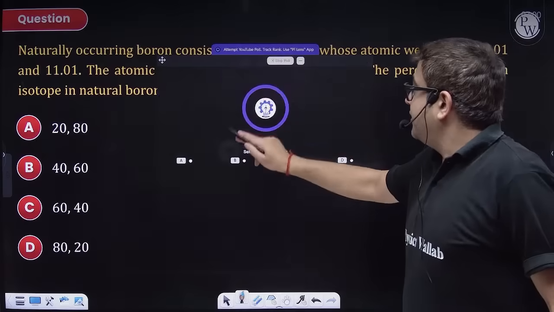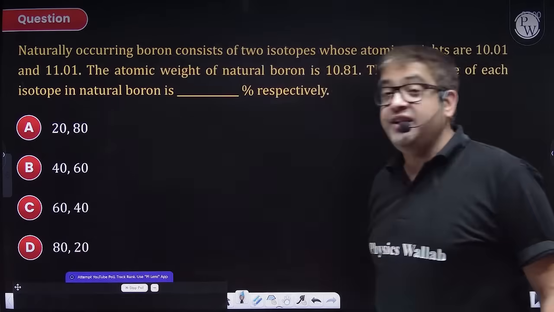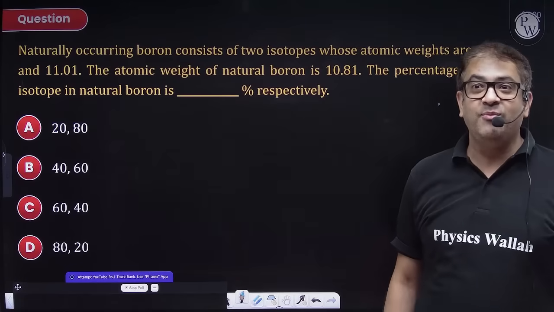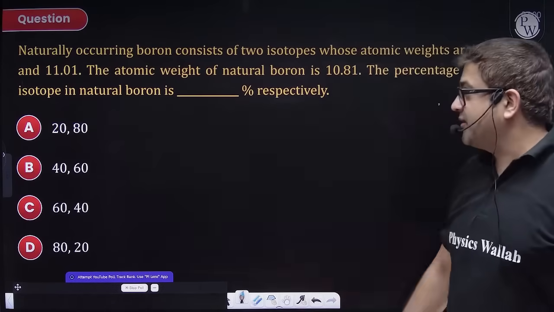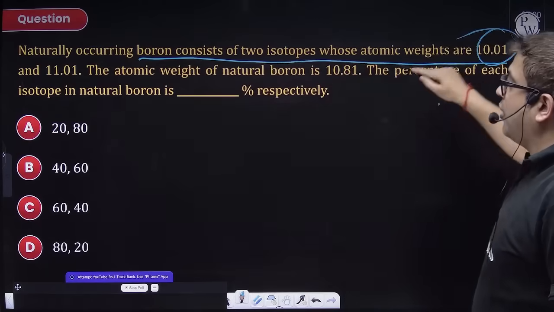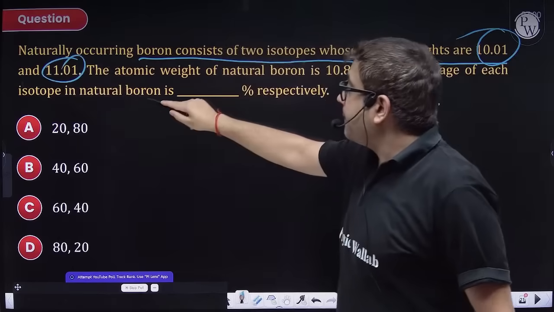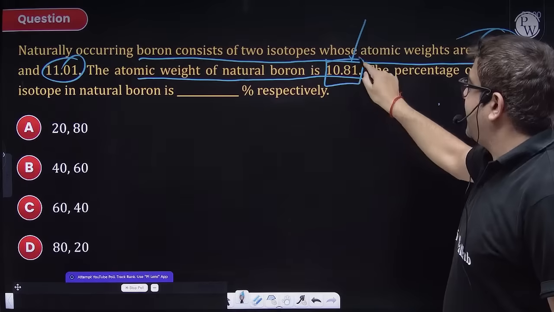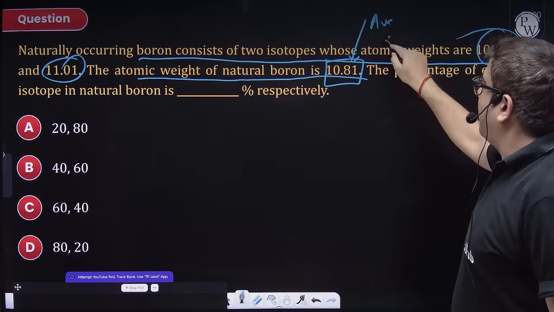A basic question, a very probable question from mole concept, guys. Naturally occurring boron has 2 isotopes, boron 10 and boron 11. The atomic weight of boron, this is my average mass. So average atomic mass is this.